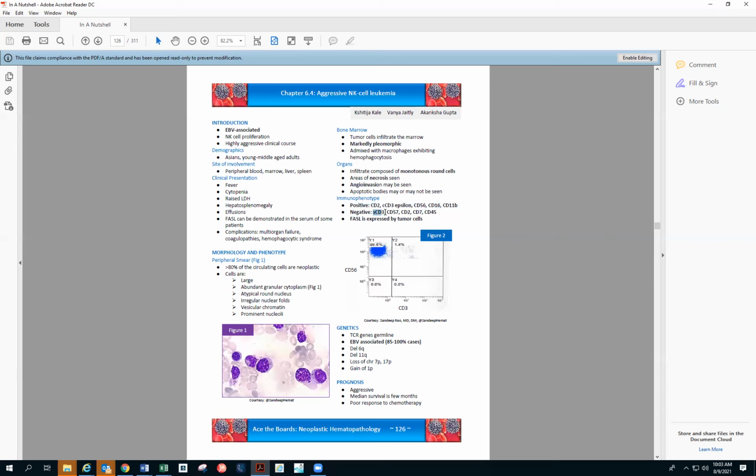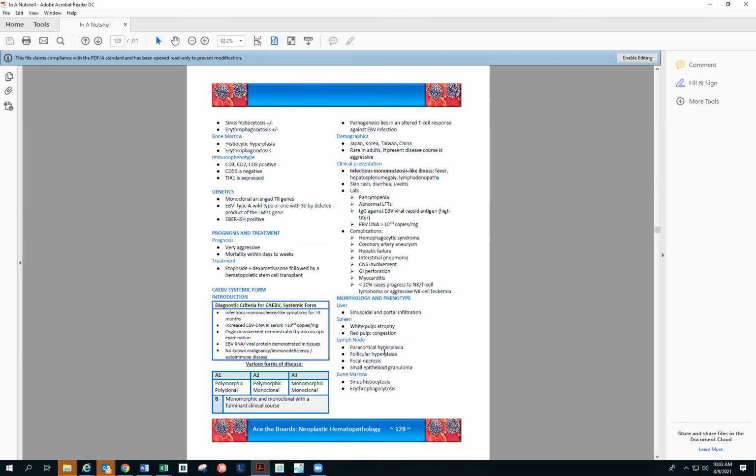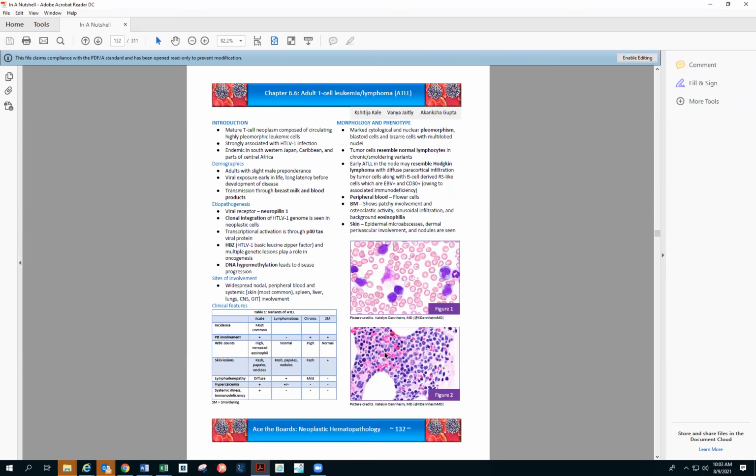Negative for surface CD3, so that's not seen in the NK cells, as we know. CD57 is negative, CD27 as well, so T cell markers are negative, and CD45 will also be not there. So again, over here, we have shown that it is a CD3 negative, CD56 positive population, that is of the NK cell population. This was a case of aggressive NK. So that's that. Coming to ATLL.